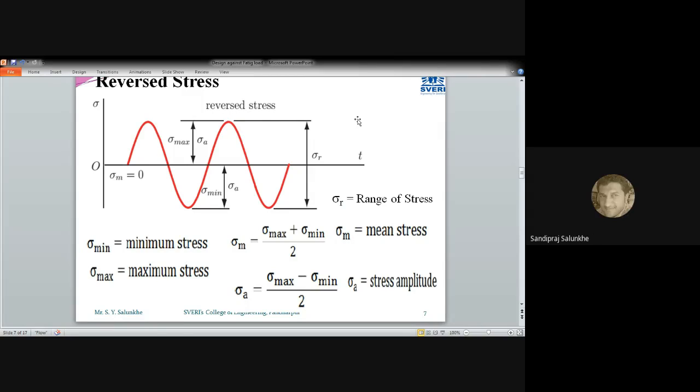So how can we differentiate it? If we read the problem statement and want to solve that problem, then how can we say that this is fluctuating type, not repetitive type or reverse type?